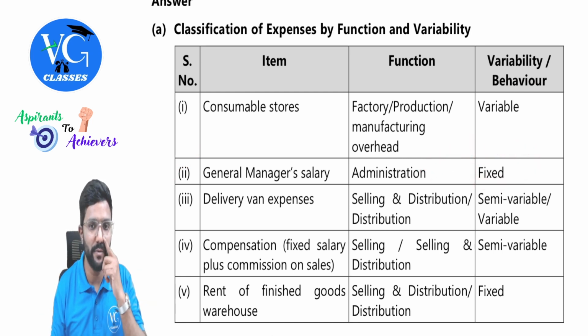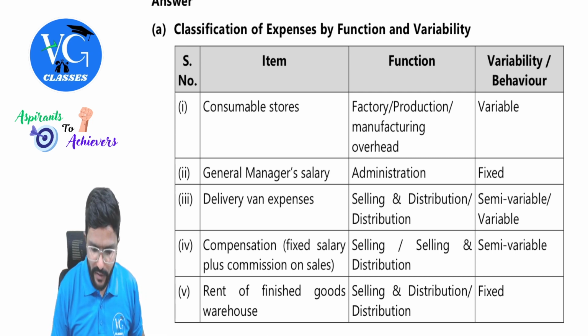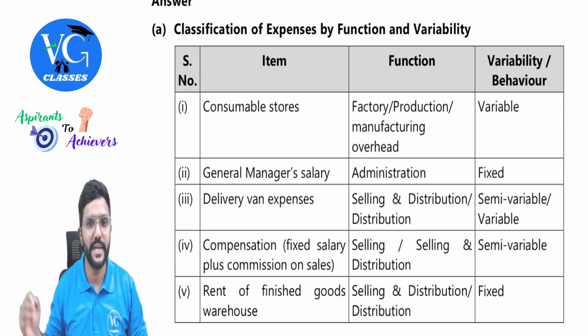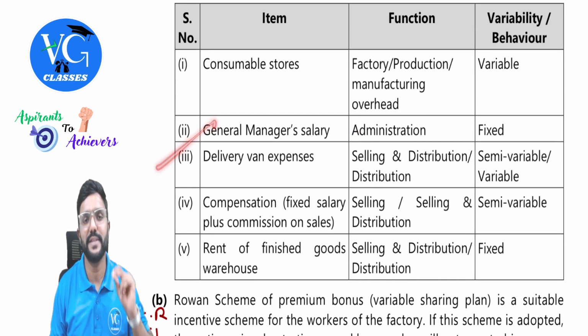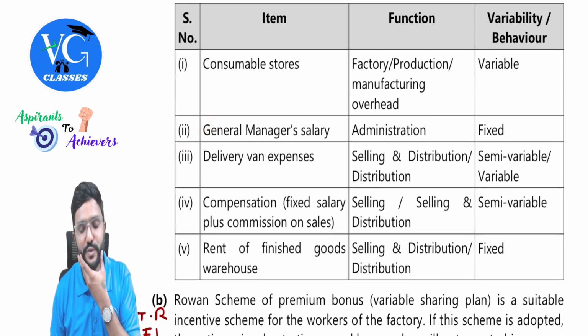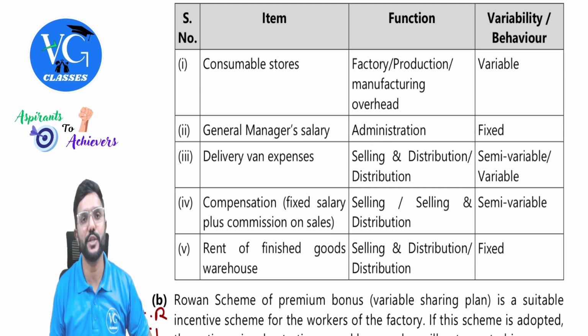General administrative overhead. You can also use the word general administrative overhead. Next, delivery van expenses. Guys, delivery of what? Output, finished goods. So it will come under selling and distribution overhead.